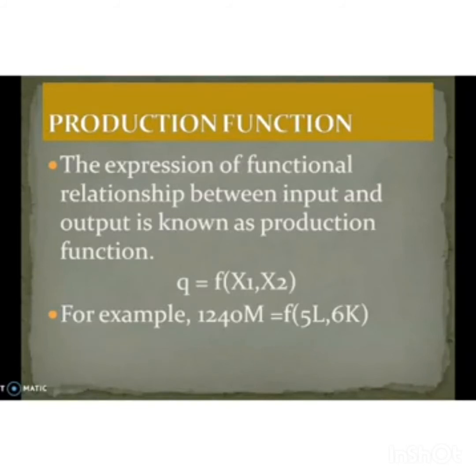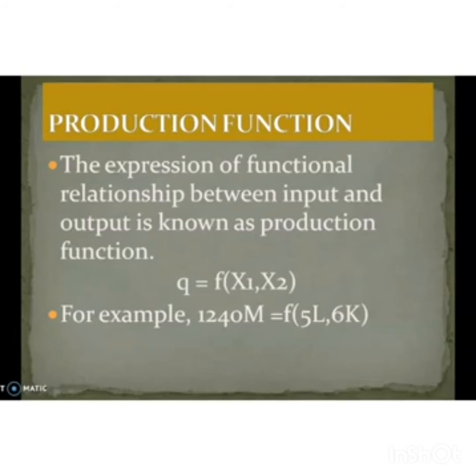Okay. So what do you mean by production? Production means the transformation of input into output. Then the relationship between input and output is expressed through production function. Mathematically it can be expressed as Q = f(x1, x2). So production function refers to the functional or mathematical relationship between input and output.